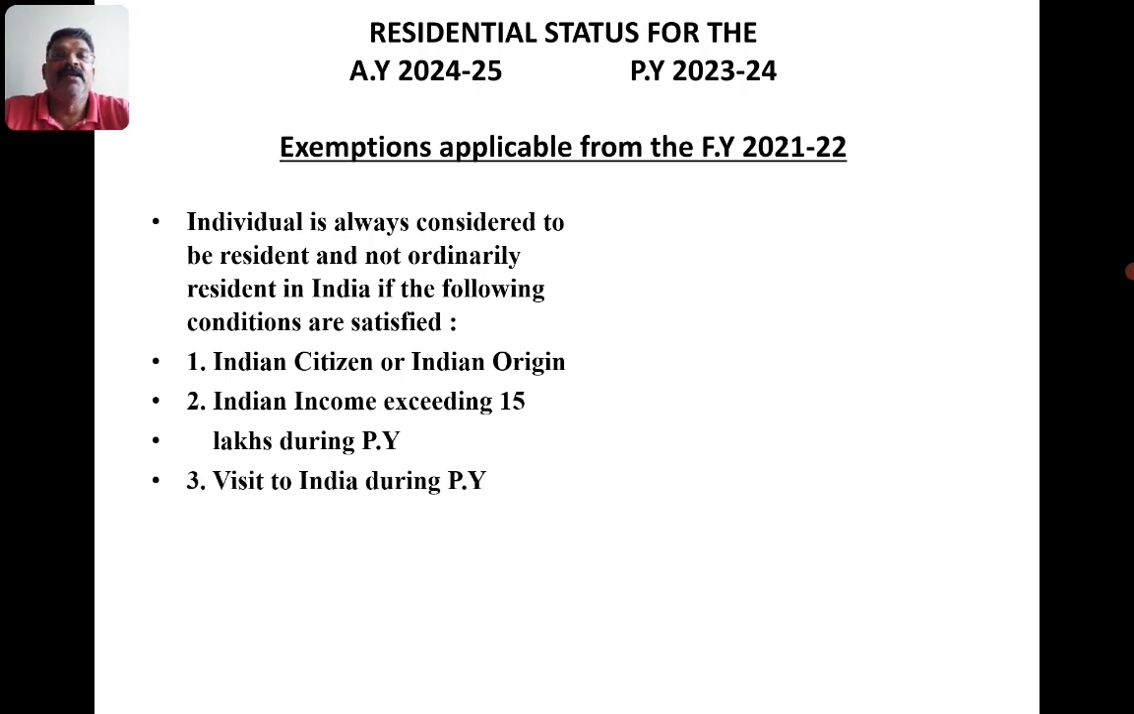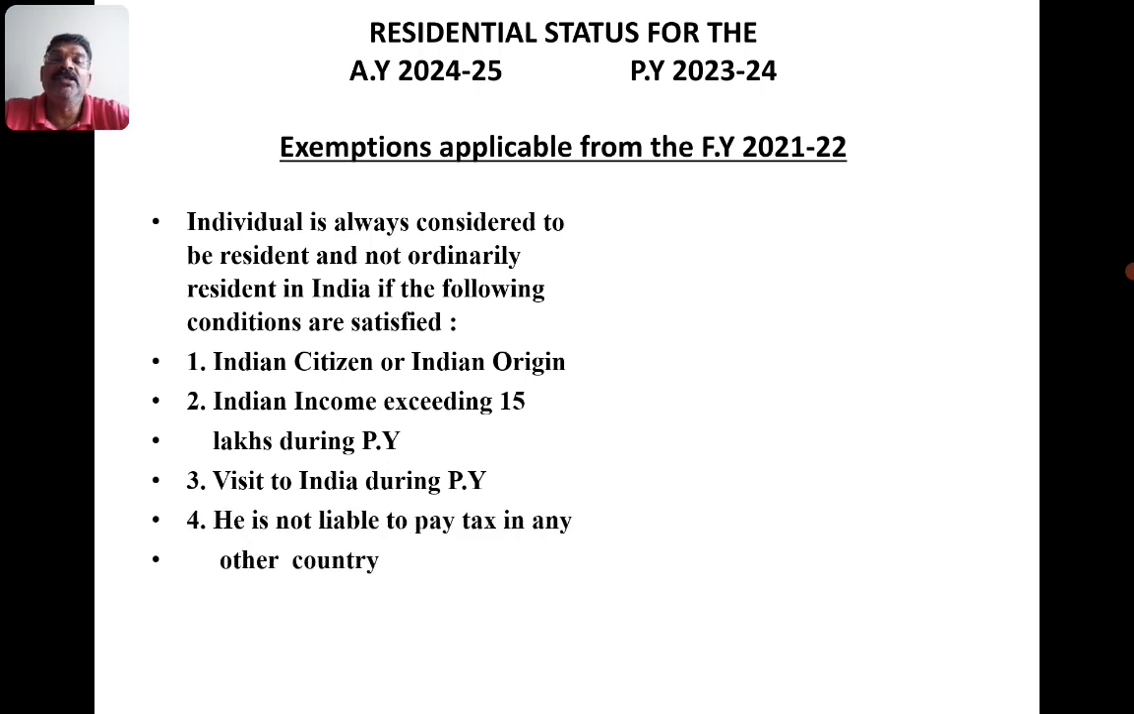Third, he should visit India during the previous year. Fourth, he should not be liable to pay tax in any other country apart from India, or he should not be a resident in any other country. If he satisfies these four conditions, by default he will be a resident but not ordinarily resident.